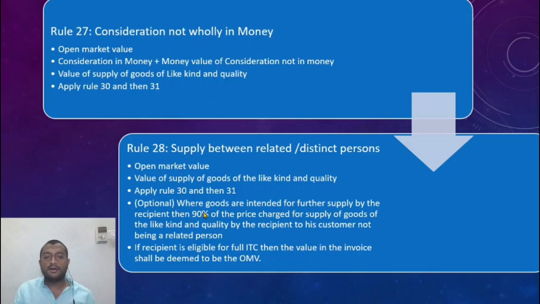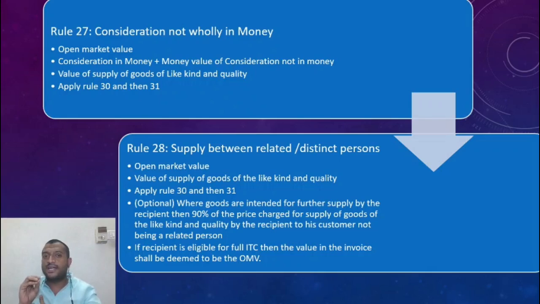Now at my option, if I am the supplier supplying to a related person, I can ignore all of this. This 3 I need not consider. So if I am selling it to my brother, or my wife, even though I am not married, I'm selling it to my wife, and she is also intending to trade in this good, and she is selling it to someone unrelated.